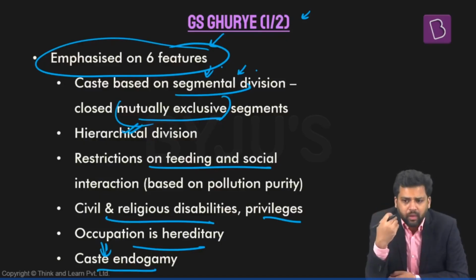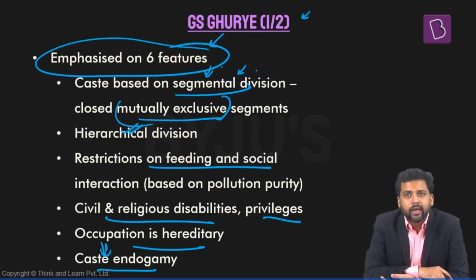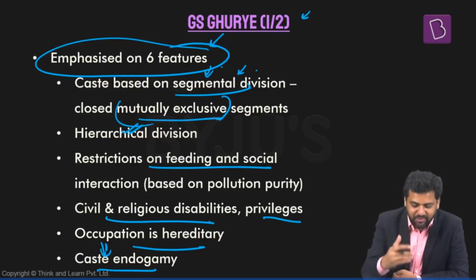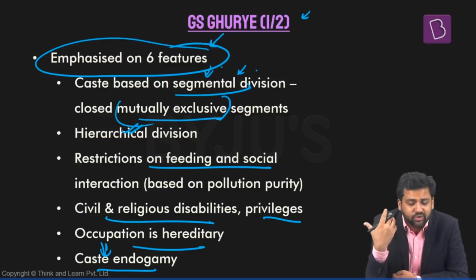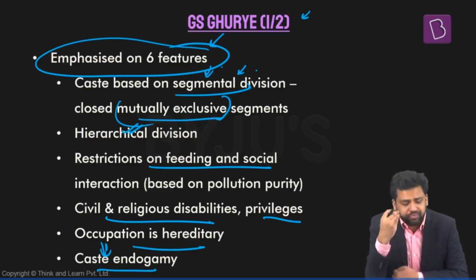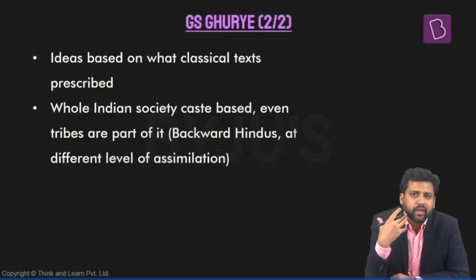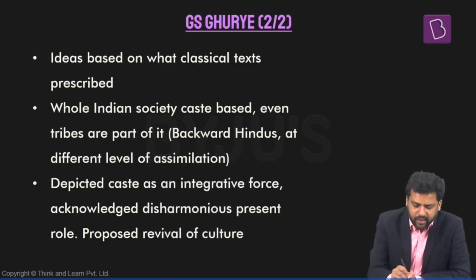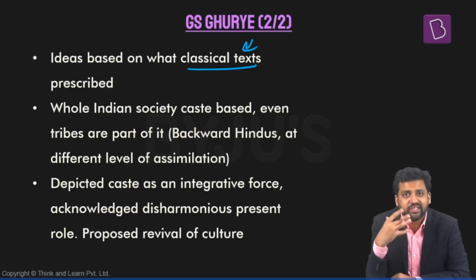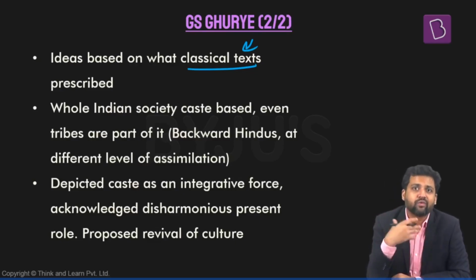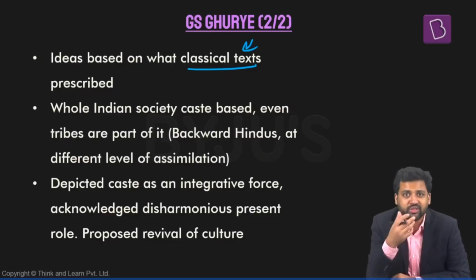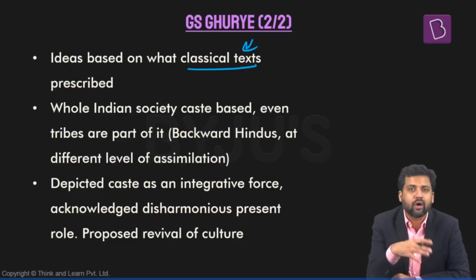Now you might have a question. How did he come across these points, right? How did he get to know that, okay, caste system implies segmental division, hierarchical division, hereditary occupation, caste endogamy, etc.? What was the basis of his study? Now, G.S. Ghurye, what he did was he looked at different classical texts, the different ancient texts, the different scriptures. And in these scriptures, how the society is organized, what kind of rules and regulations they are following, what is the social structure. He's analyzing all these things. And from that, he is concluding this is how caste system looks like.